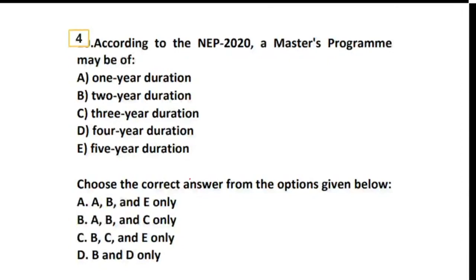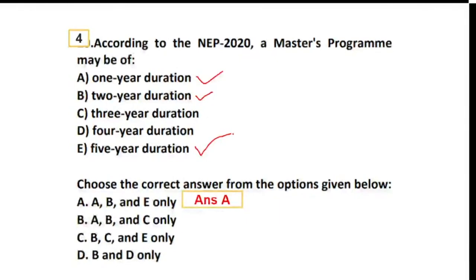Yes, so let's see the duration. The duration for the master's program as per the new education policy 2020 is option number A. A master's program may be of 1 year, it may be of a 2 year duration, and it may be of a 5 year duration. That is integrated. It is called an integrated course. So with a 4 year bachelor's, you can do the master's in 1 year, or a regular master's is 2 year duration, or an integrated one in the form of 5 year duration.